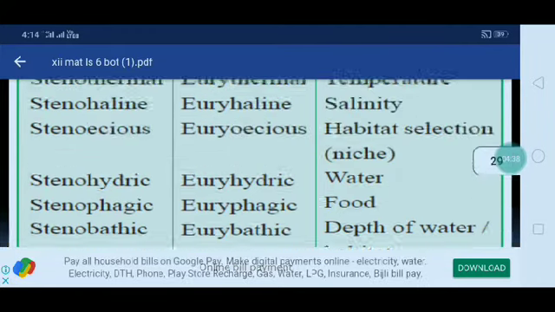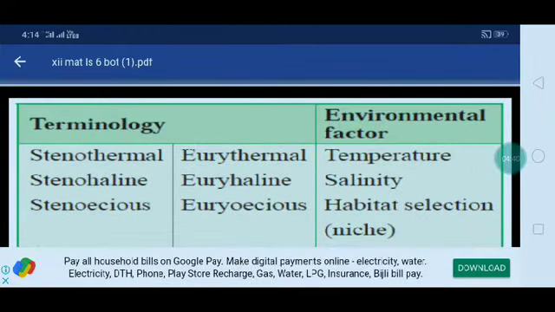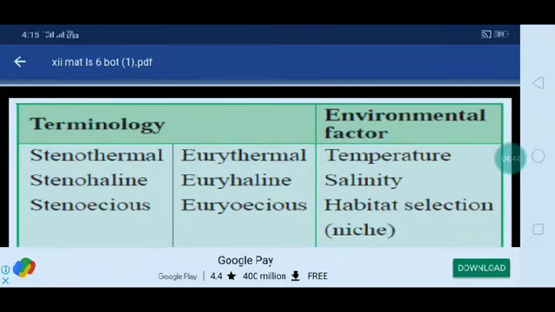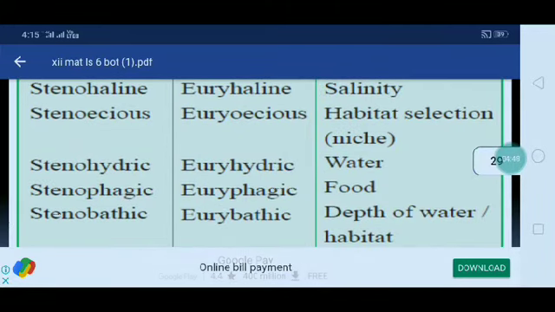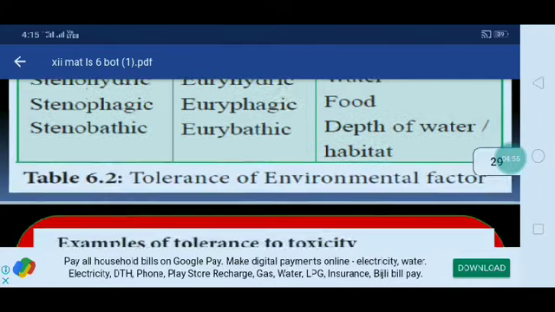These are classified depending on the factors. What is stenothermal? Thermal means temperature or heat. Haline is salinity. Stenoecious refers to habitat. Hydric refers to water. Phagic means food, how they eat. Bathic is the depth of water. Okay.